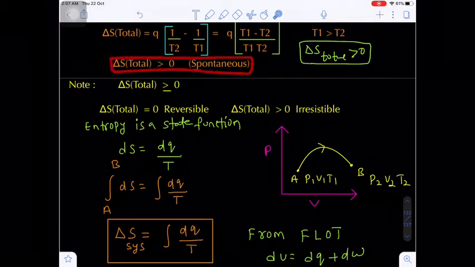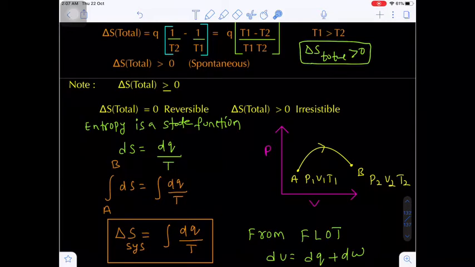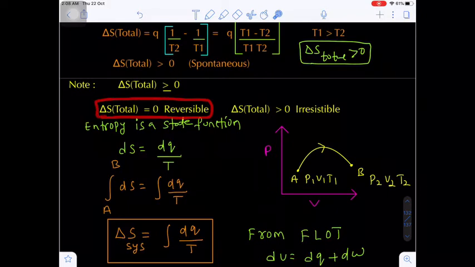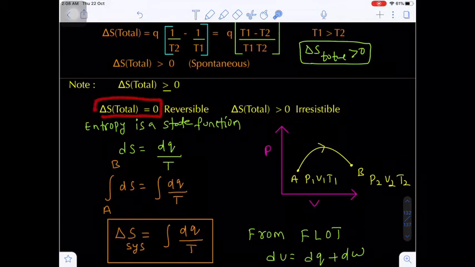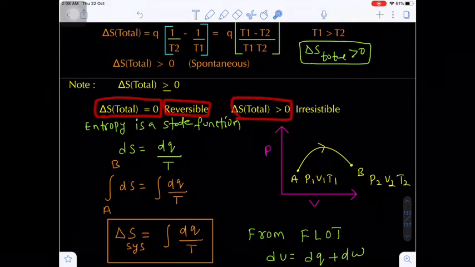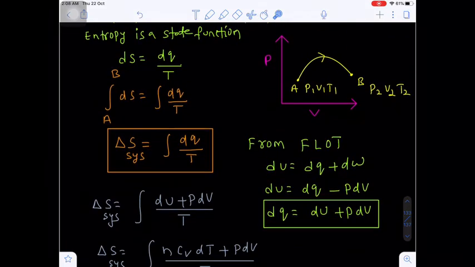If the delta S total value is 0, that is called what? If it is equal to 0, then it is called reversible. If the delta S total value is greater than 0, that is an irreversible process. So this is very important. If the total entropy change value equals 0, it is a reversible process; greater than 0, irreversible process. Now here, entropy is a state function.